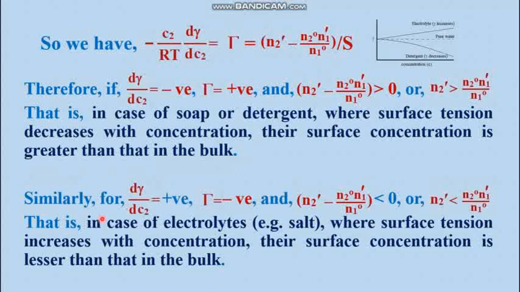Okay, and similarly the vice versa. That means if d gamma by dC2 is positive, then negative adsorption takes place. So this experimental fact is very well explained by the Gibbs adsorption equation.